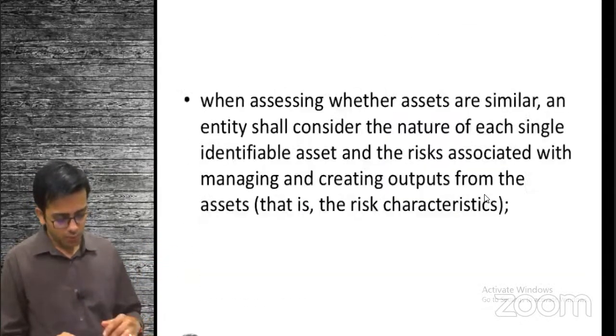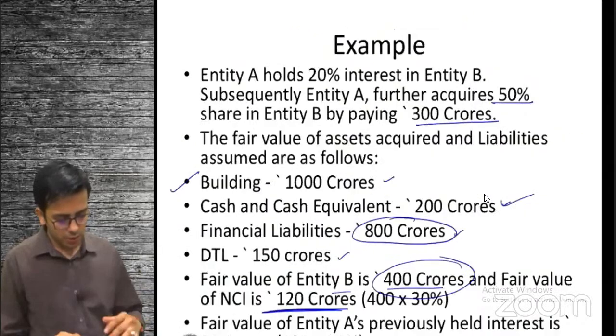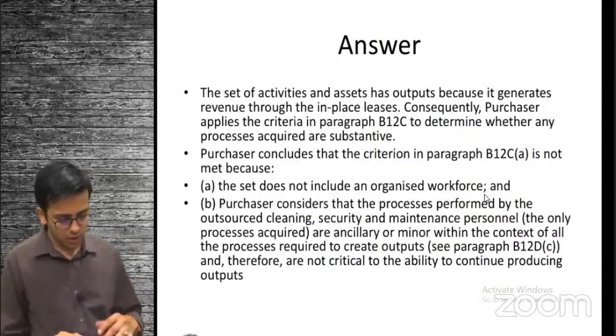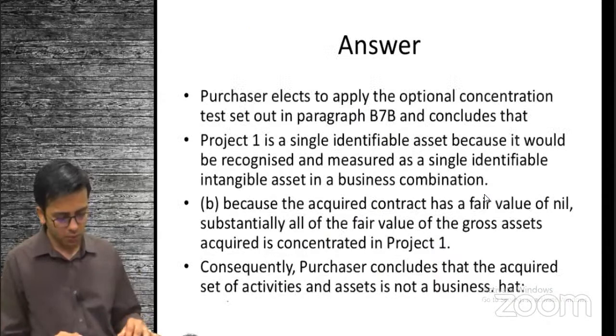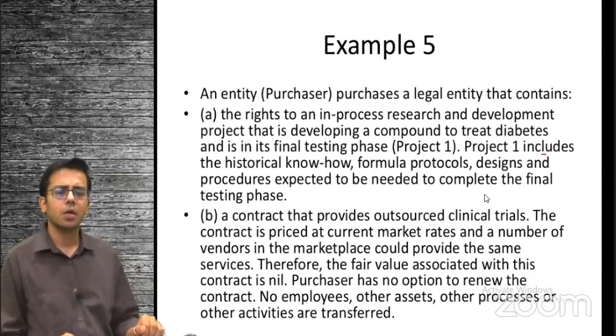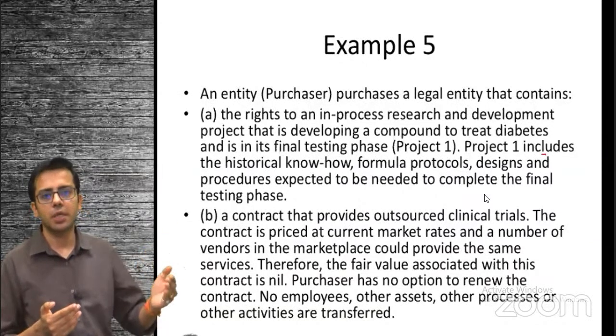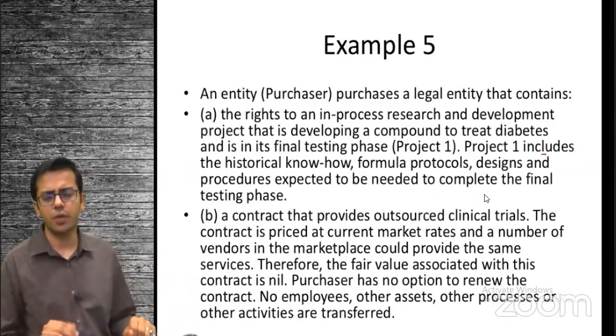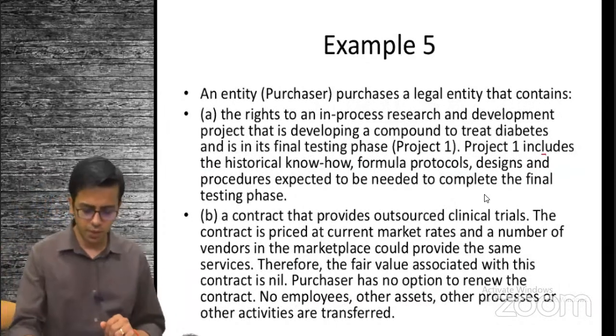So now let's try to see some examples. We have already seen some. We need to move ahead and look at some more examples. We are coming down to example number 5. Slowly and steadily, what it means to have output, what is critical process, will be clear with the help of lots of examples. We have to see around 11 to 12 examples. We are in example number 5 right now.